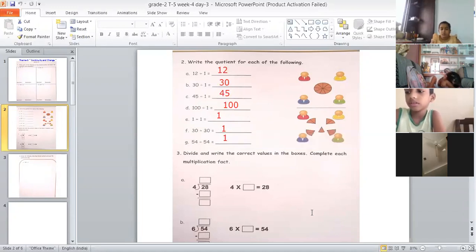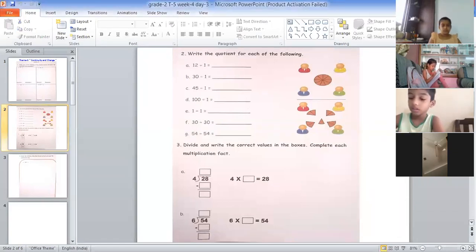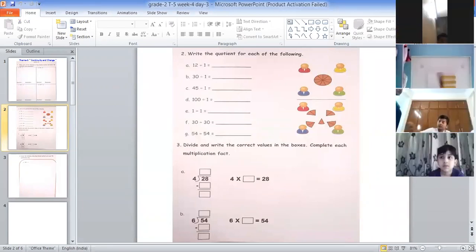That's good. Is there anyone who has any doubt till here? Anyone? Okay, fine. So I am clearing this, and then we'll move on to the next question. Okay, children, now question number 3 is there on the same page, that is page number 13. Lohit, please read question number 3 on page number 13, same page.